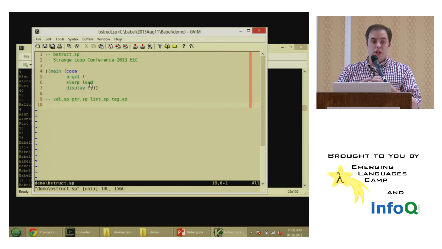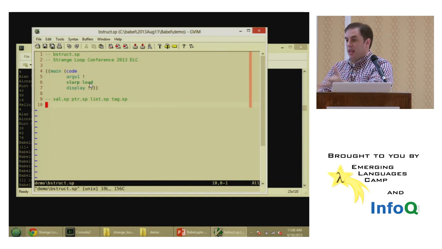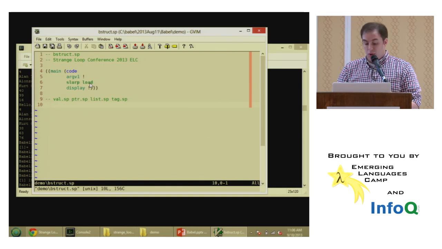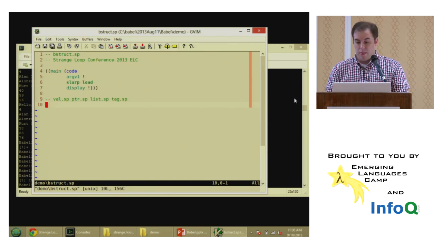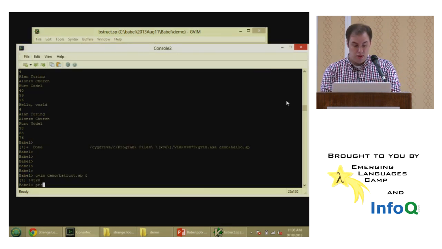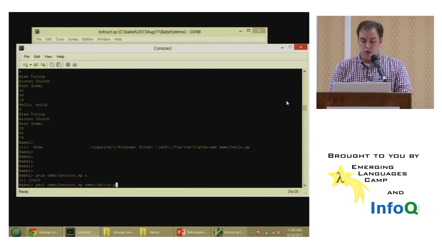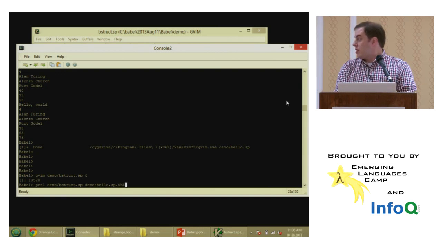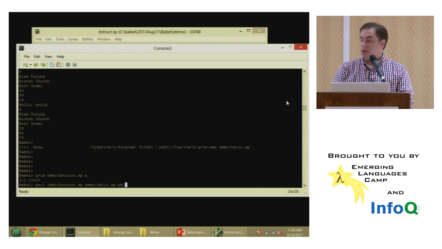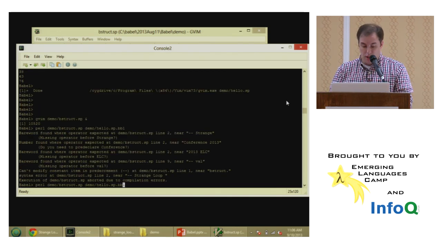We're going to load it, which is actually taking the array of bytes that we read in, or actually words, and then making them live in the Babel program. And then we're just going to do this magic little thing I call display here, which is going to pull it up and display the view for us. So let's run that. And .sp, and we'll run it on the hello world program that we were just taking a look at a moment ago, hello.sp.bbl, which is the compiled version of it. Whoops, you can't actually run that, have to run Babel.